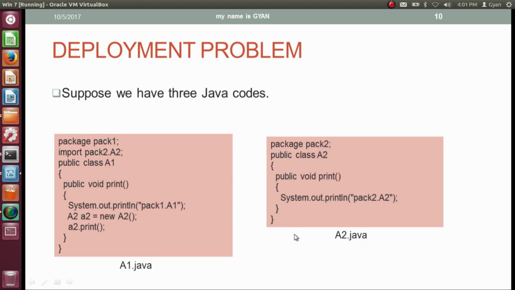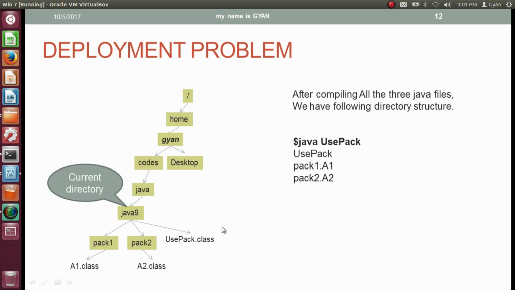When we compile all these three Java files, we will get this directory structure. Inside the directory Java 9 as our current directory, we have two package directories pack1 and pack2. Inside the package pack1 we have a class file a1.class. Inside the package pack2 we have another class file a2.class, and inside the directory Java 9 we have another class file usepack.class. When we run the class file usepack, it will print the string usepack, then the string pack1.a1 and finally pack2.a2.